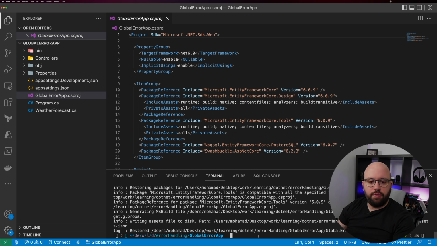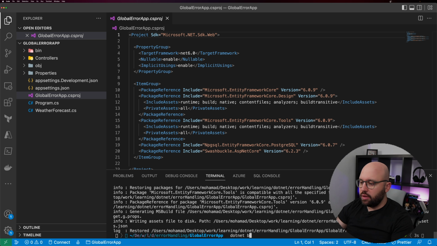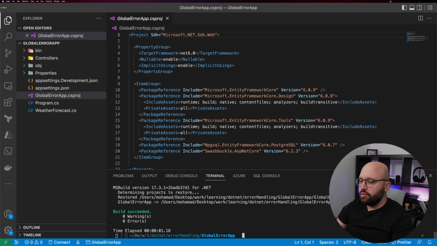So just to make sure that everything is running, it's always good to try a dotnet build. So it's going to be dotnet build, and we can see here build succeeded. Perfect. So the next step for us is we need to start creating our model. And this model is going to be responsible for utilizing Entity Framework so we can migrate to the database. And once we have it inside our database, the next step is going to be building our application DbContext, and then we're going to be creating the controller, and then we're going to be implementing the global error handling.